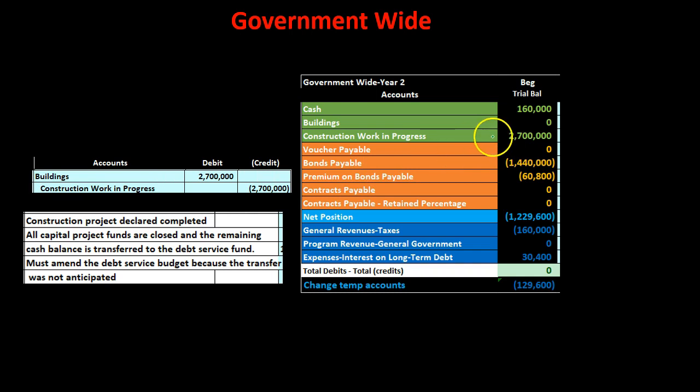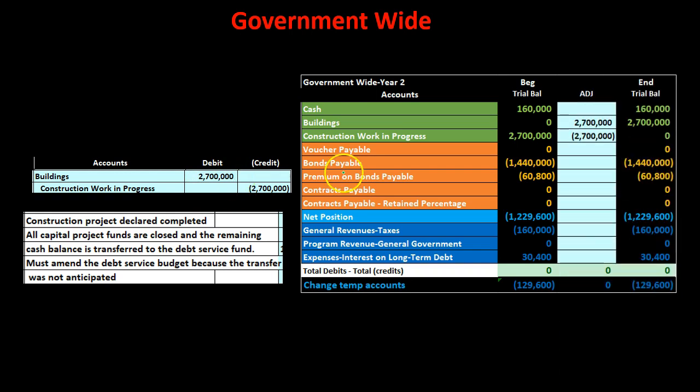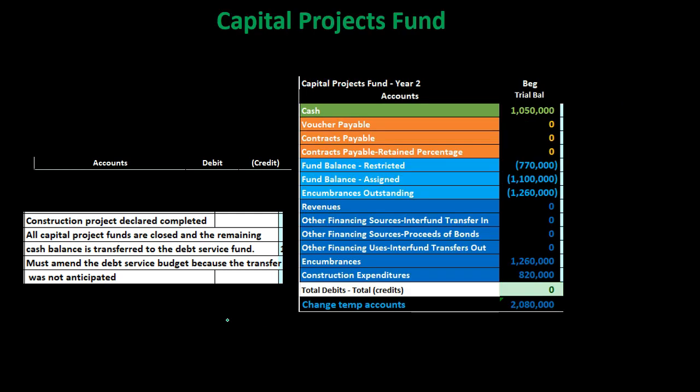The work in process has a debit in it, so we're going to credit it to make it go down. Then we're going to debit the building, and that'll make it go up. So we're just going to say that one asset is going down, the work in process is going down, and one asset is going up, and that's going to be the building. The building is going up or has gone up.